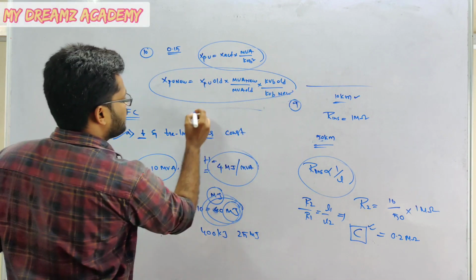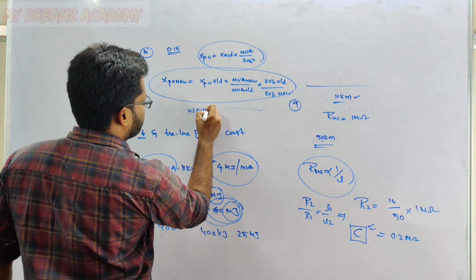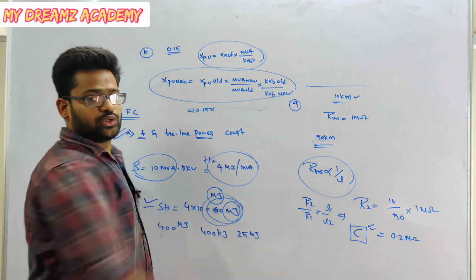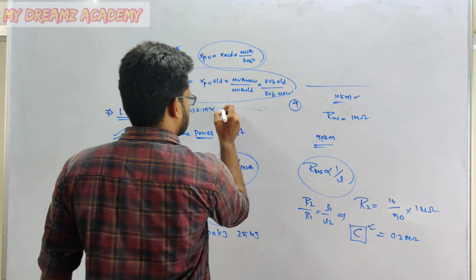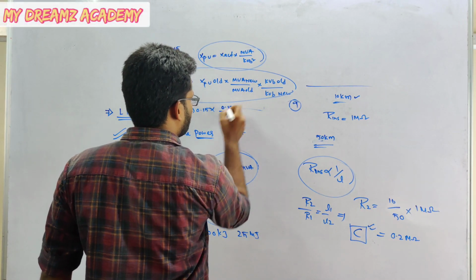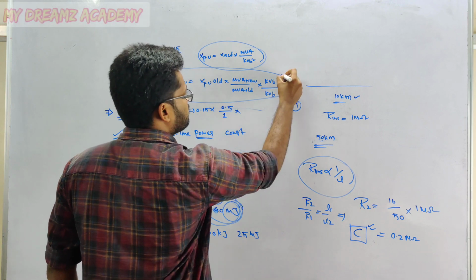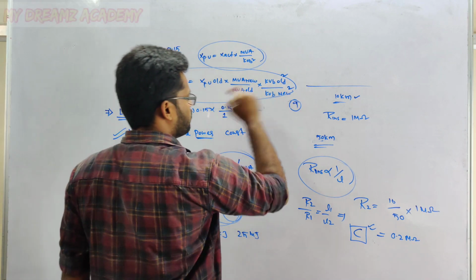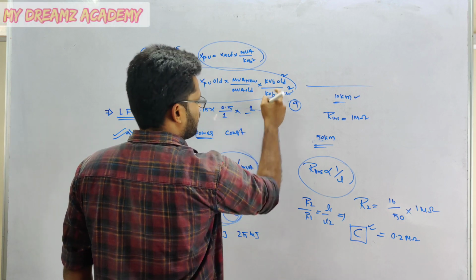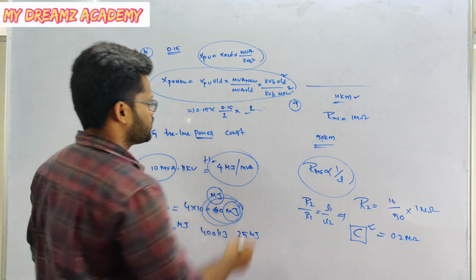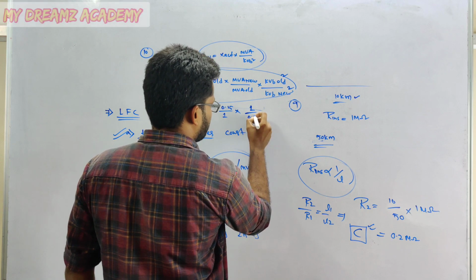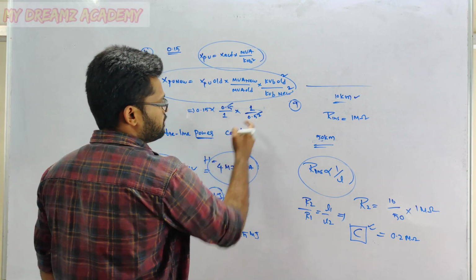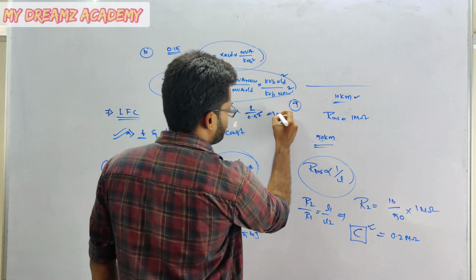X per unit is already given, that is 0.15. MVA new is half, so let us consider this as 0.5 and the old one is 1. Similarly, for kV base squared, the old one is 1 and the new one becomes half, that is 0.5 whole square. 0.5 gets cancelled, 0.15 divided by 0.5 gives 0.3.